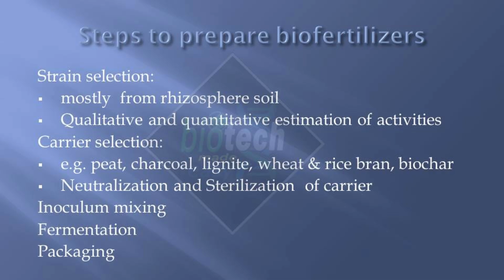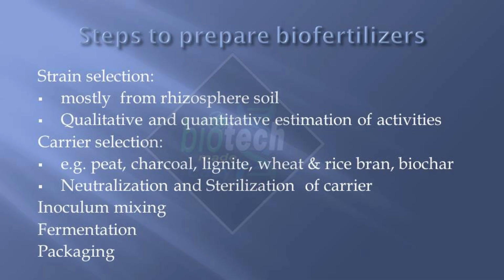Mostly these microorganisms are present in the rhizosphere soil. So you take some rhizosphere soil. From there you isolate the strain, and then qualitative and quantitative estimation is done to see what activities they do or do not have. Then you select the right one, the best one.